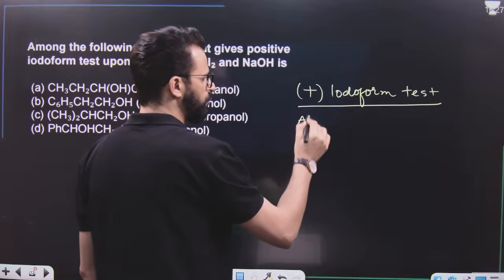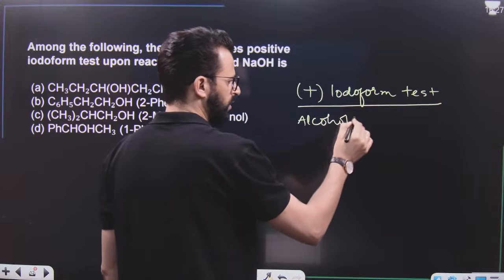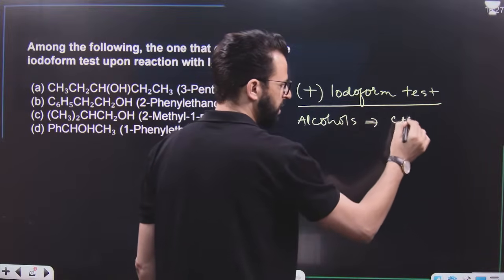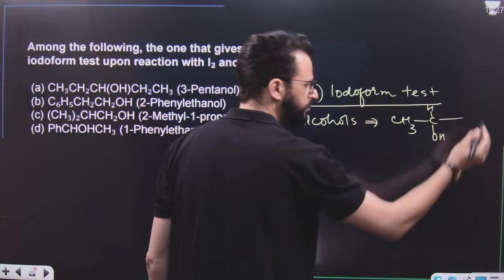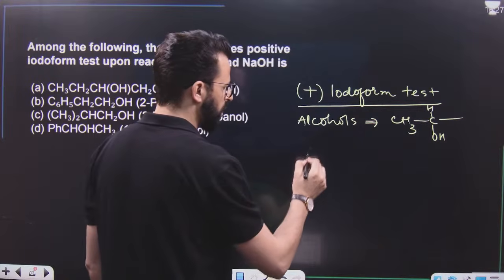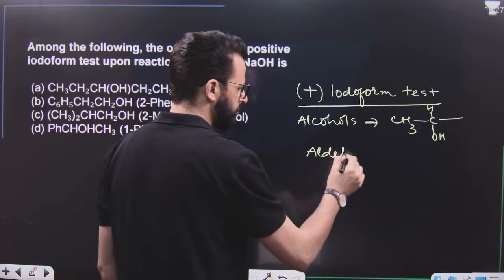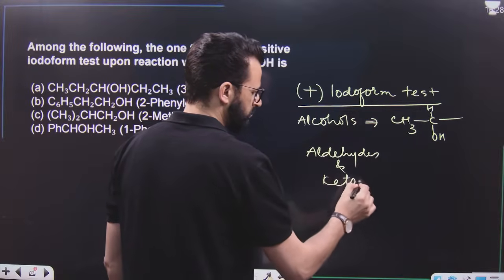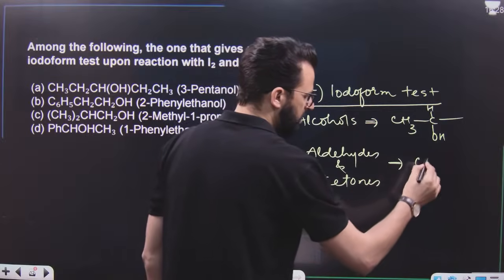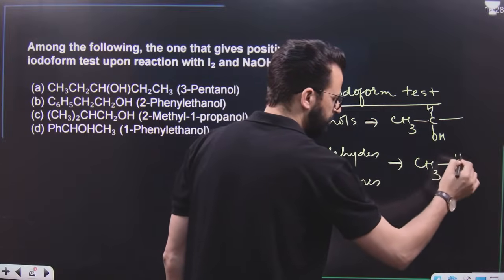If we talk about alcohols, then alcohols must contain this group. If we talk about aldehydes and ketones, then they must contain this group.